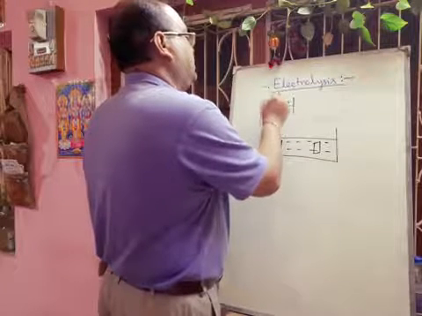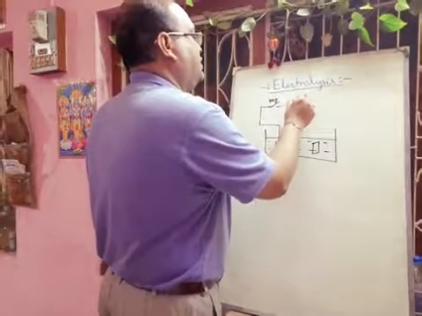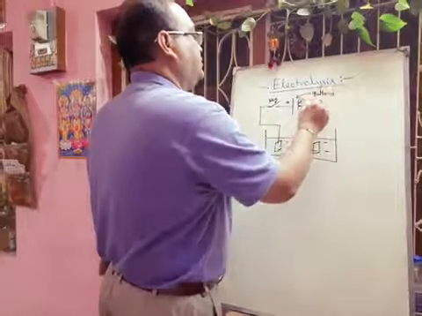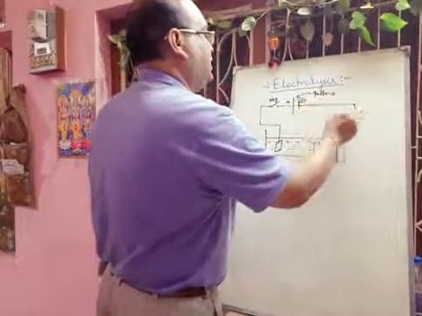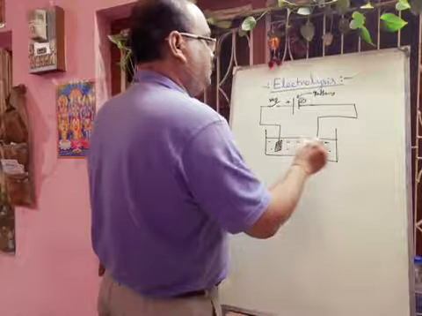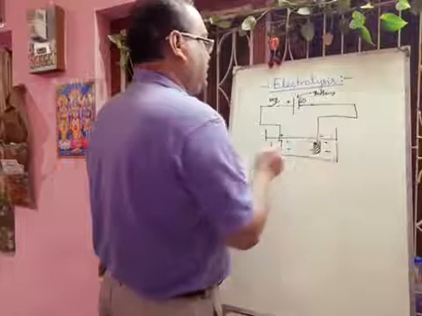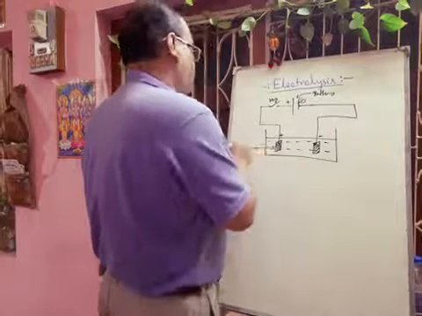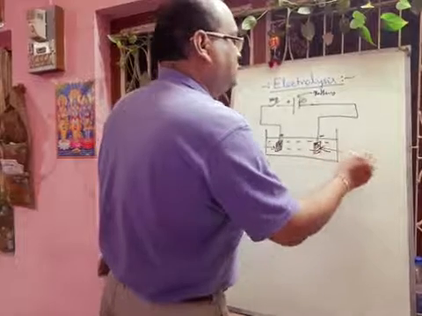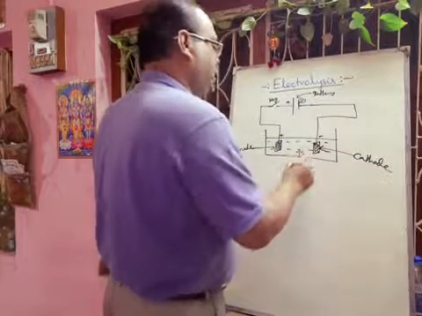This one is the key, and this one is the negative terminal of the battery. This negative part is attached with this other electrode. Now this one is the positive and this one is the negative, and this one is called anode and this one is called cathode, and this is the electrolyte.